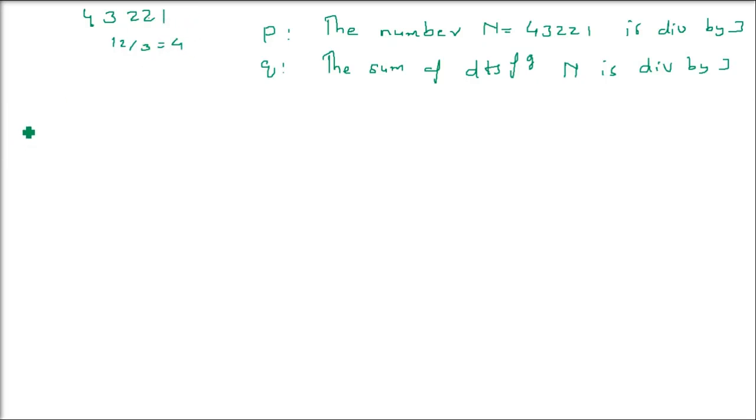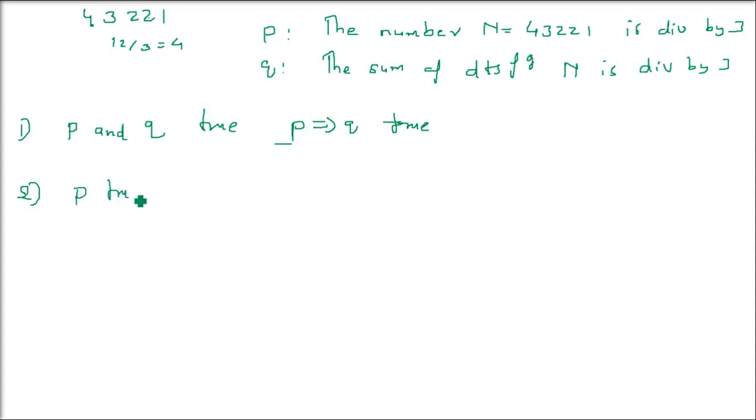So now let us see the implication conditions. The first condition is, if both P and Q are true, then P implies Q is also true. That is, P is true, as I just declared, and Q is also true.